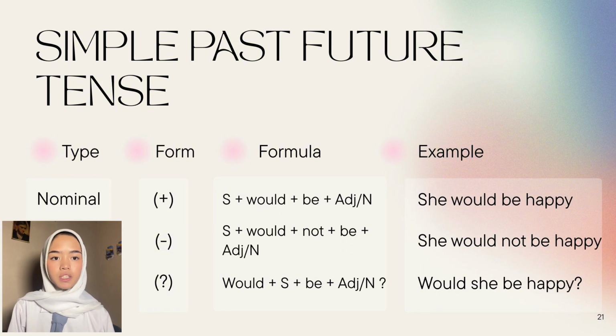In its nominal type and positive form, it is subject plus would be plus adjective or noun. For example, she would be happy. In its negative way, it is subject plus would not be plus adjective or noun. For example, she would not be happy. And its interrogative form, it is would plus subject plus be plus adjective or noun. For example, would she be happy?